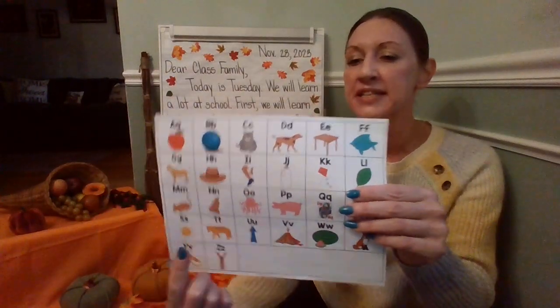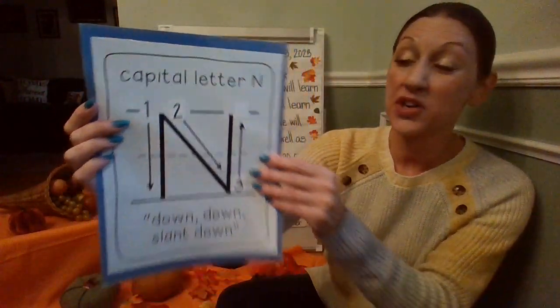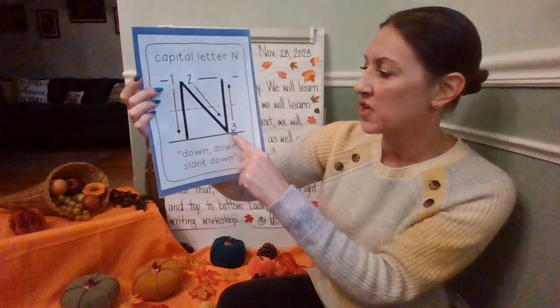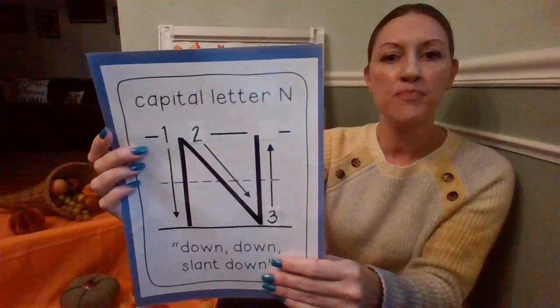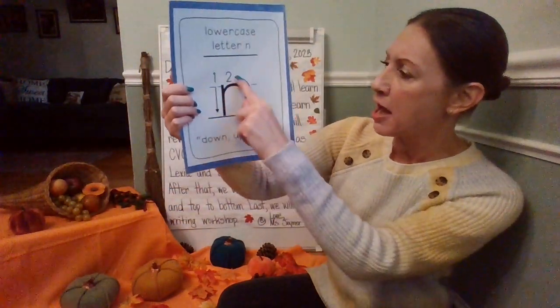We're also going to practice like N, nose. We're going to be practicing the letter N. Remember, when you practice an N, start at the top, pull down, pick up, slant down, and then slant up. When you're doing a lowercase n, you're going to go down, up, and over. All right.